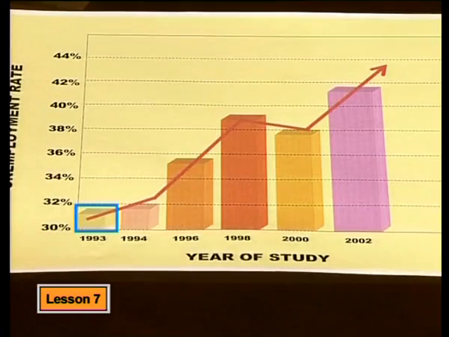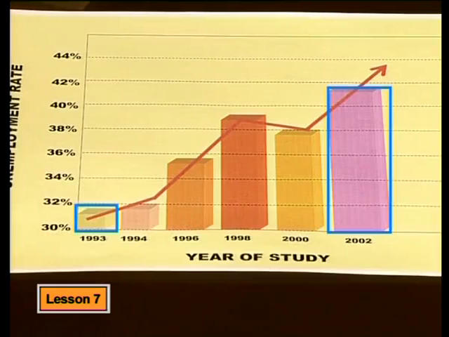Also, the first block is shown as very small. That makes it seem like the unemployment rate was very low to start with. And now, the unemployment rate is high. So you're saying that 30% in 1993 is actually a high rate of unemployment, and this graph makes it seem to be very low. Exactly, I rest my case.